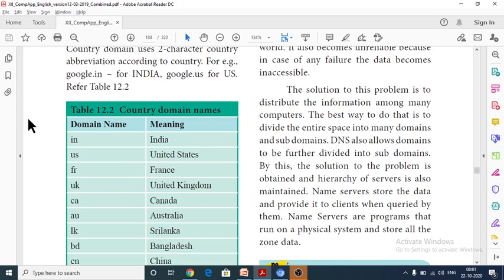When you are going to access any website, first your request is sent to the name server. The name server maps your domain name to its corresponding IP address, and only then does the exact website open for you.